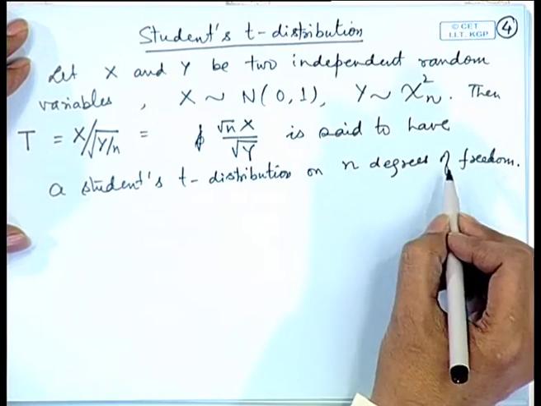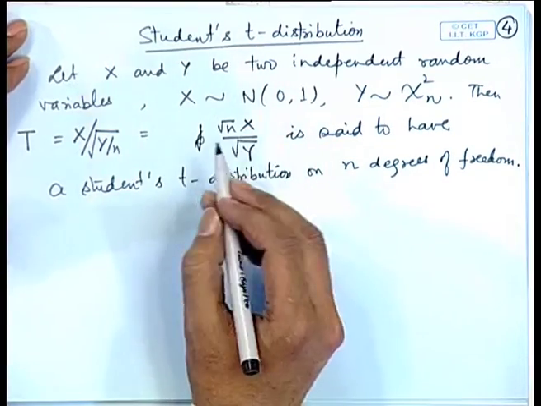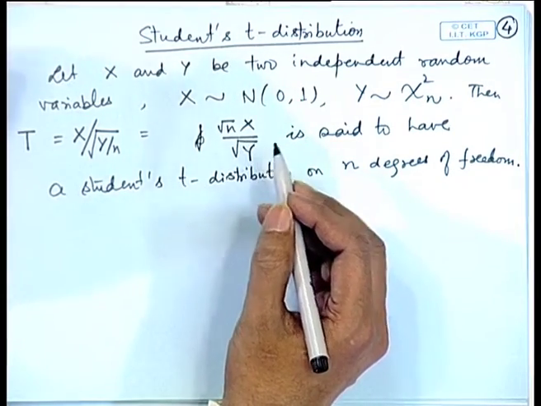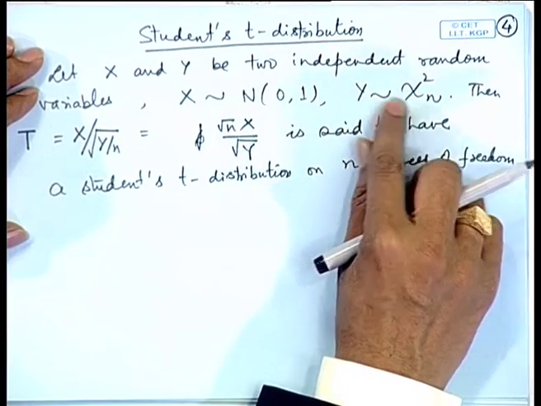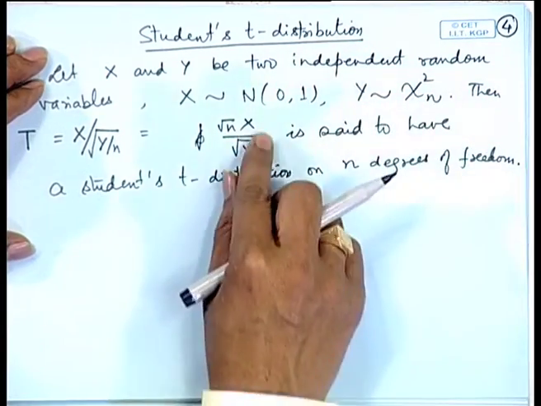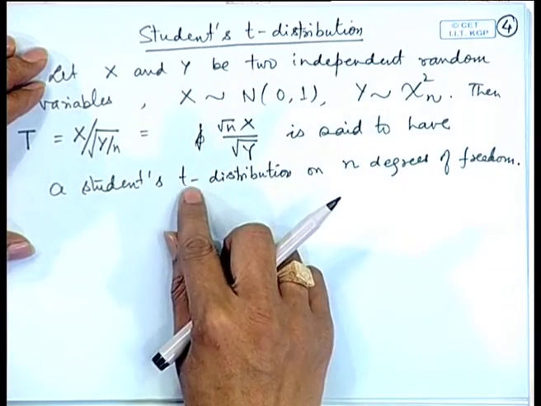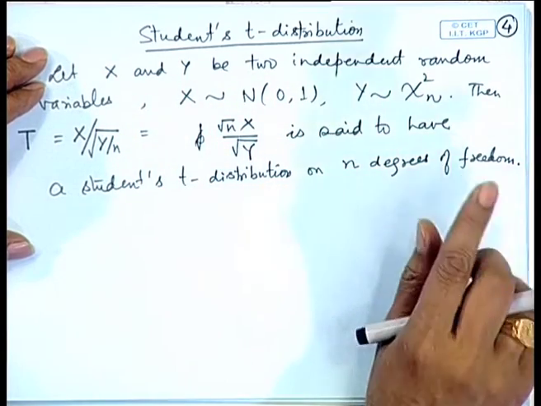Now, this degrees of freedom terminology is coming from the chi square distribution, where we express the meaning of the term degrees of freedom. A chi-square distribution on n degrees of freedom was represented as the sum of squares of n independent standard normal random variables. So, in the definition of T distribution, I am using the degrees of freedom of chi-square, and therefore, this T distribution is said to be on n degrees of freedom.